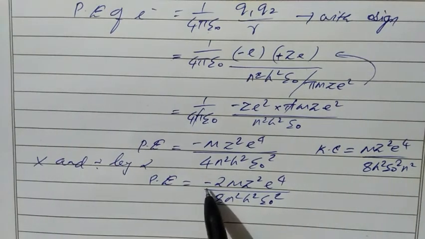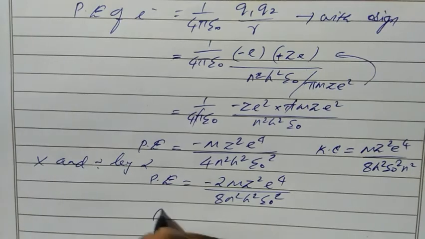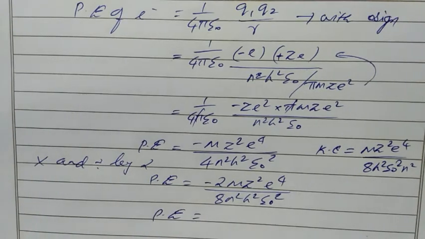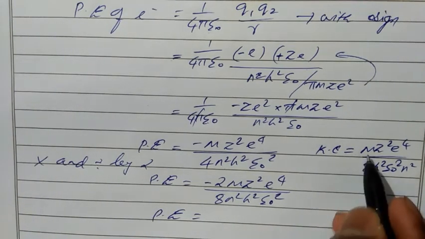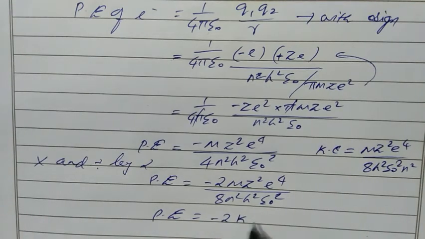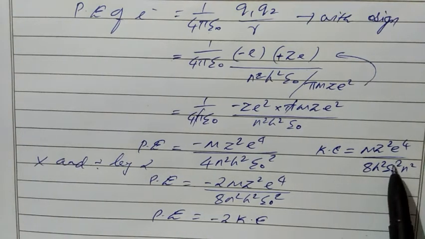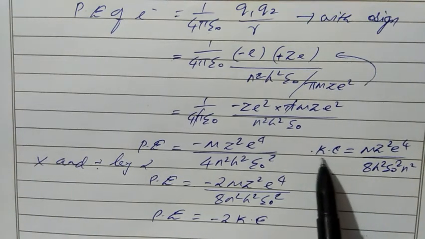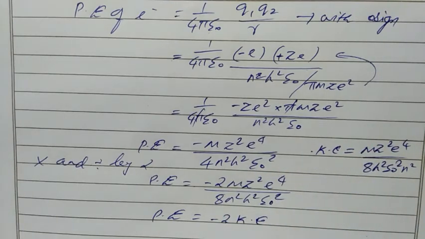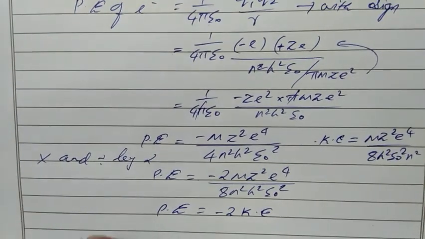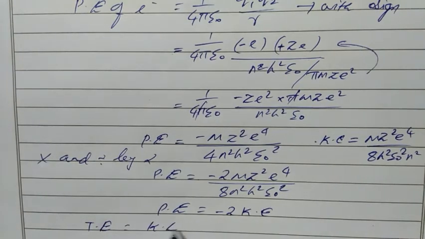So the only difference is minus 2, correct? So we can write potential energy is nothing but minus 2 times kinetic energy. If we multiply minus 2 with kinetic energy, then we have potential energy. Okay, then total energy is the summation of kinetic energy plus potential energy.